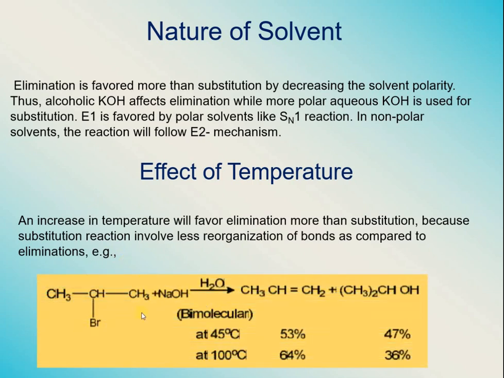For example, when all the other conditions are the same, at 45 degrees centigrade the elimination product is 53% and the substitution product is 47%. There is almost an equal percentage of both of them. But at 100 degrees centigrade, the substituted product is less and the elimination product is more at the higher temperature. So these are some of the important factors that favor elimination over substitution reactions.